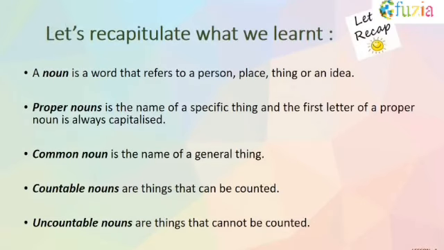Let us recapitulate what we have learned. So what is a noun? A noun is a word that refers to a person, place, a thing or an idea. Proper nouns is the name of a specific thing, and the first letter of proper noun is always capitalized. Common noun is the name of general thing. Countable nouns are things that can be counted, and uncountable nouns are things that cannot be counted.